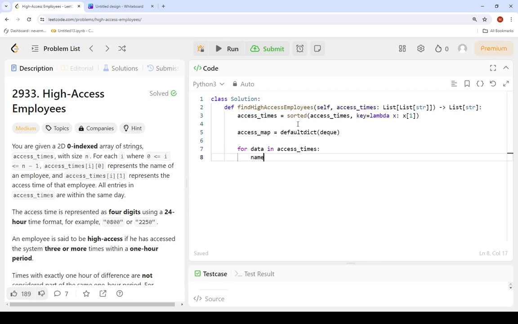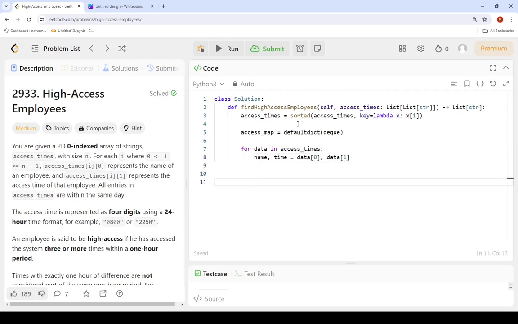Then we get the name and the time the user came. And then we add that time for the user to the map.